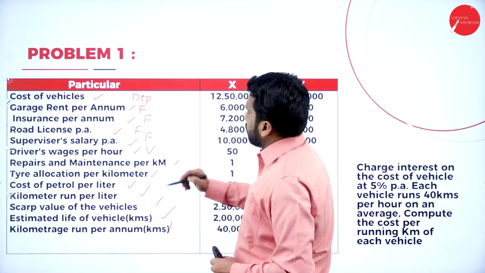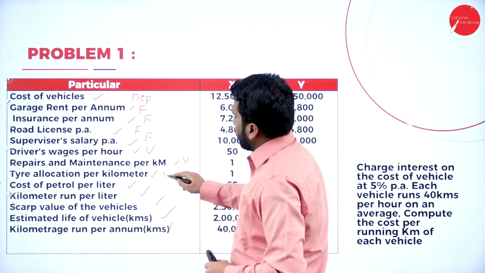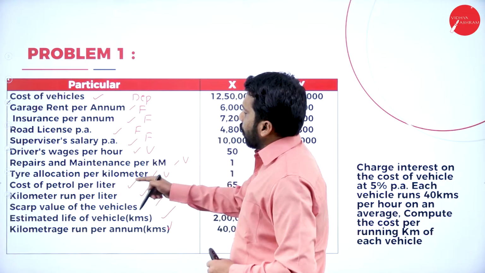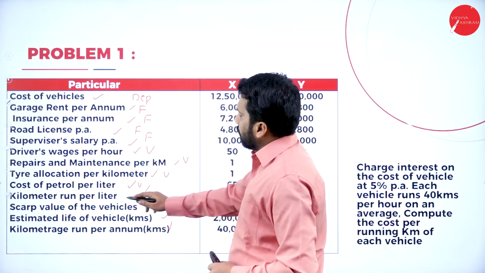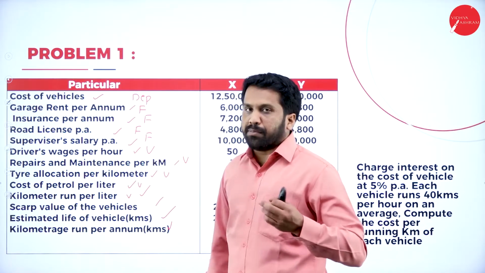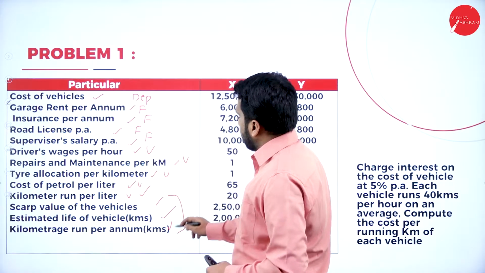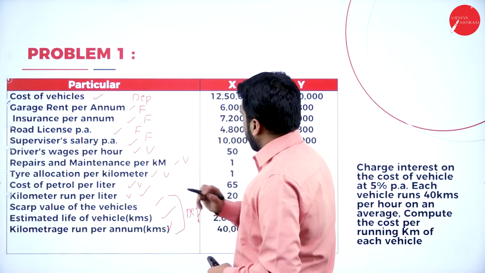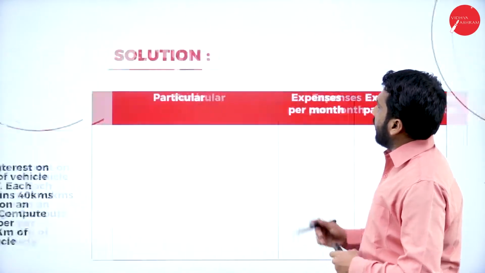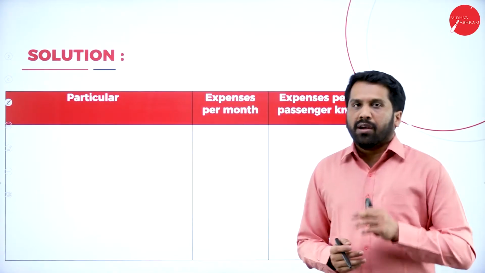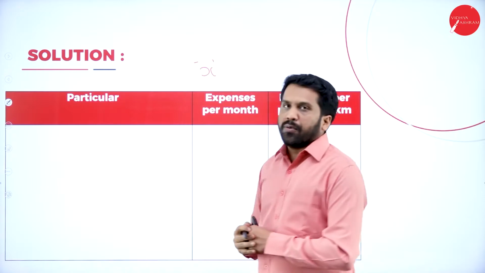Repair and maintenance per kilometer, variable. Tire allocation per kilometer, variable. Cost of petrol per litre, variable. Kilometer run per litre is for working purpose. Scrap value is for depreciation purpose. Hope you are clear. We have X and Y. First we'll go for X, later we'll go for Y.